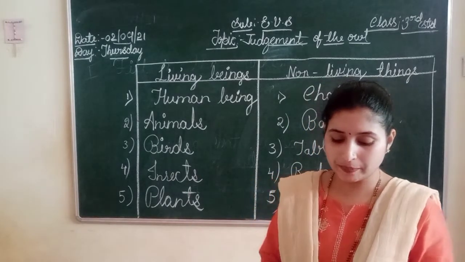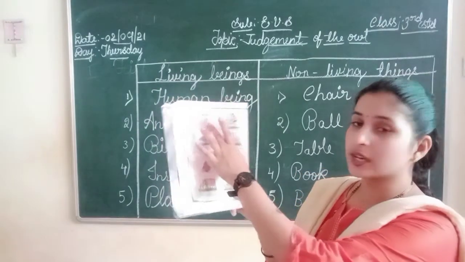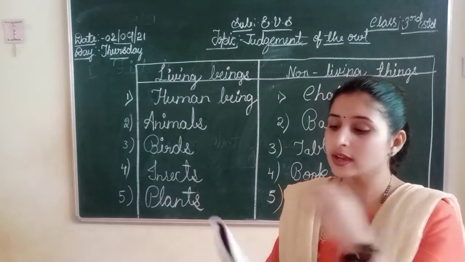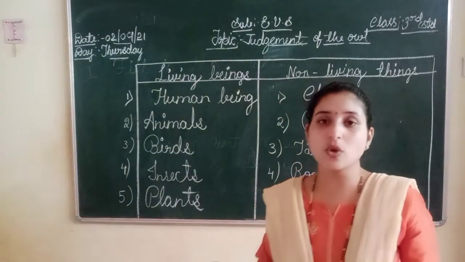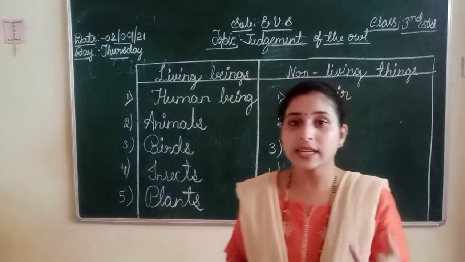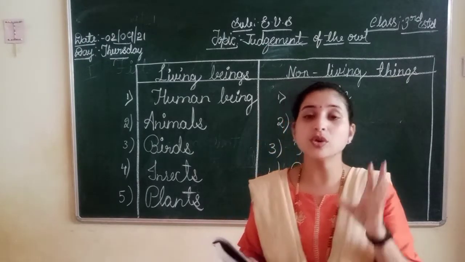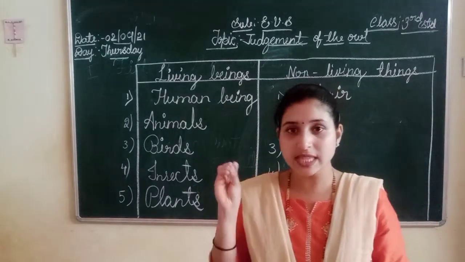Cannot grow. Okay. In the next picture, on page number 23, this girl is eating the food. This boy is watering the plants. So what can we understand? All the living things need food to grow, food to live.